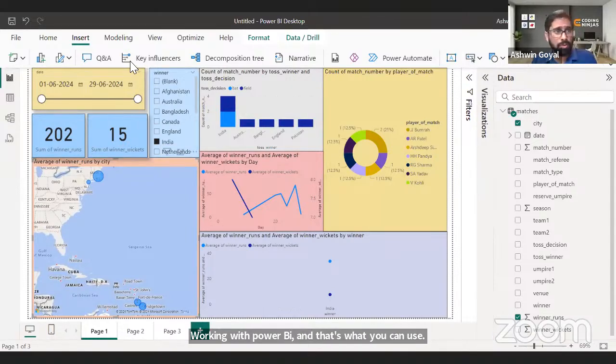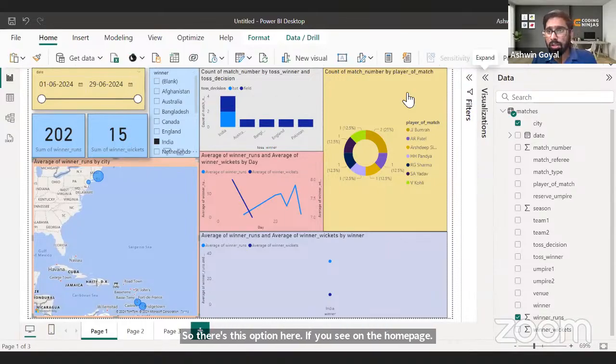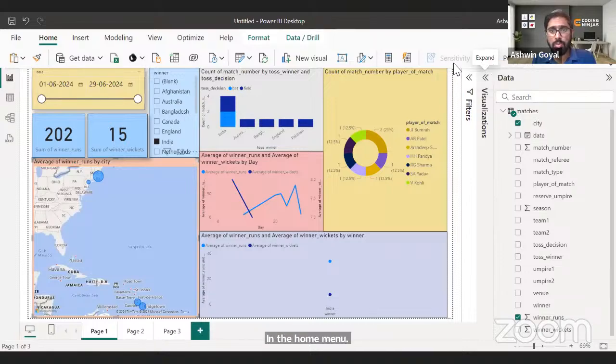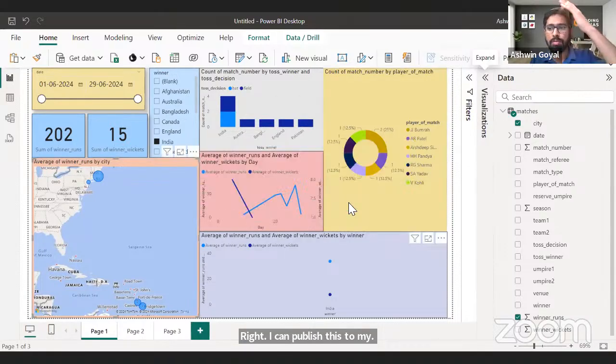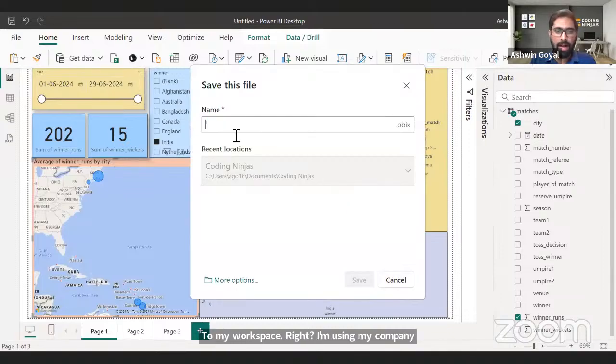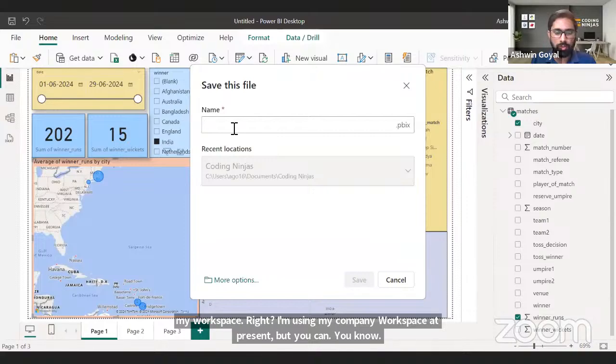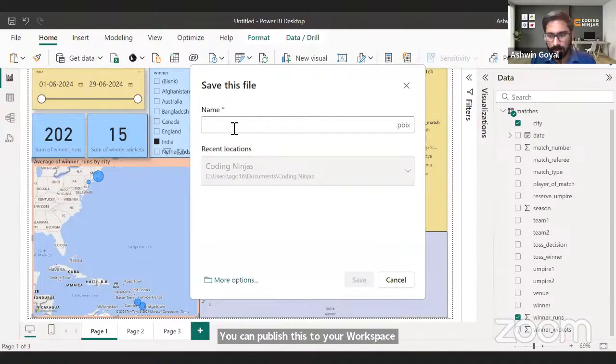All right. How to publish? There's this option here. If you see on the home page, in the Home menu, there is this option to publish. I can publish this to my workspace. So first I save this. I'm using my company workspace at present, but you can publish this to your workspace. This is T20 data,